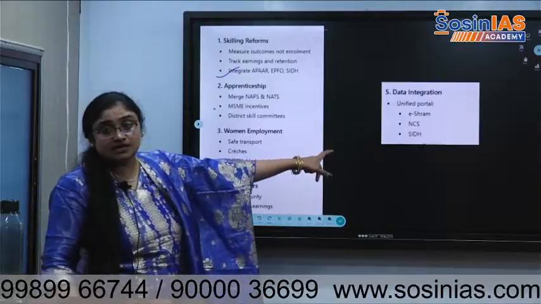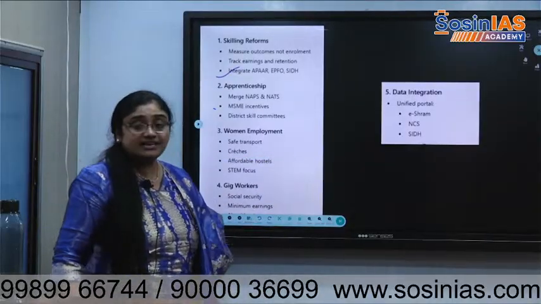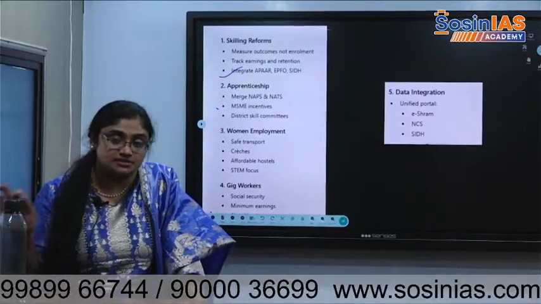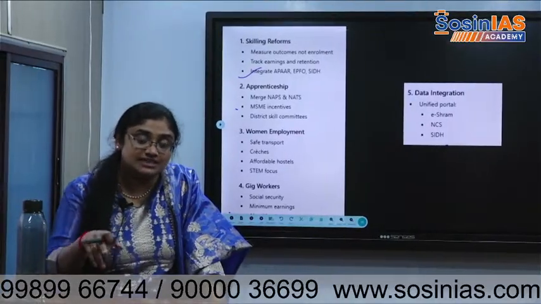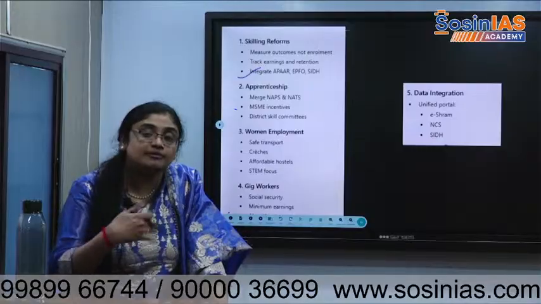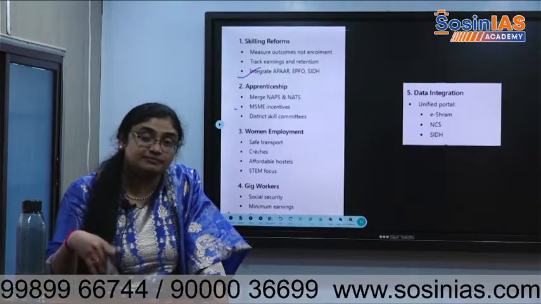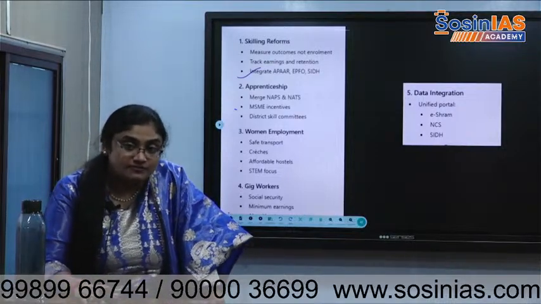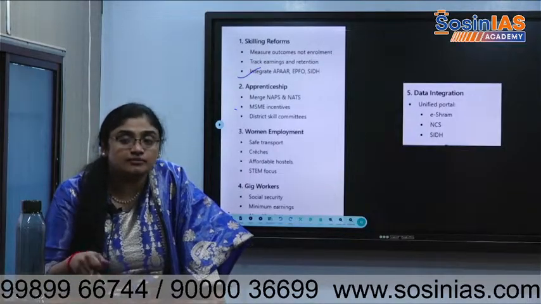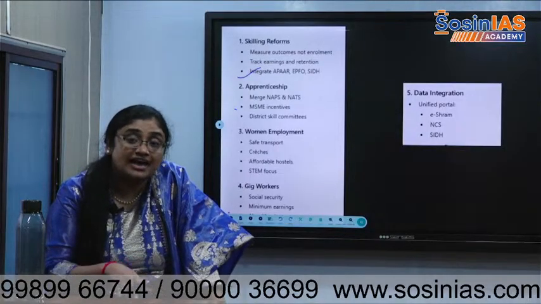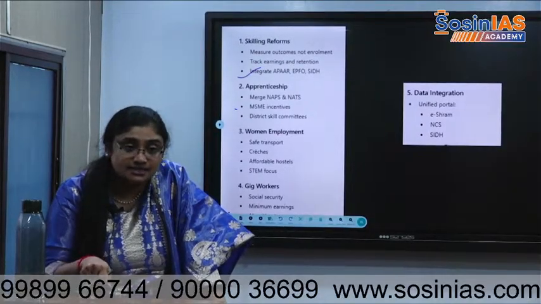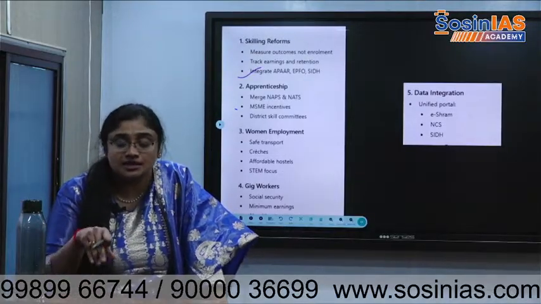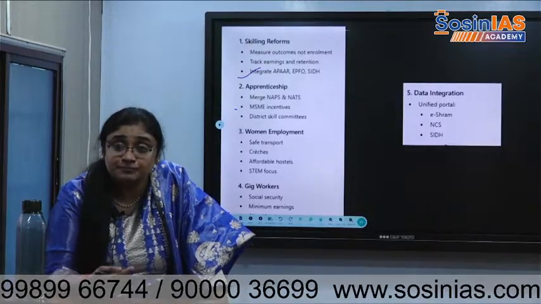Data integration needs to be done. There is data integration of different sectors or different portals. One is informal, one is formal, one is regarding skill incentives, one is regarding how many people are getting skilled, another one is regarding how many people are actually in the workforce, whether formal or informal. If we collate this data, we can find better economic indicators that lead to formalization of the economy. We can also have better indices in the annual survey of industries, and increase labor force participation rates. Government can create better policies regarding how much employment is there.